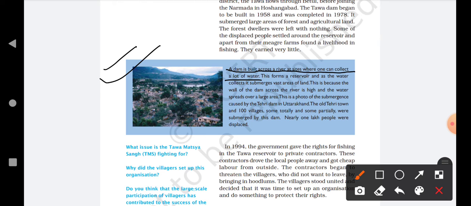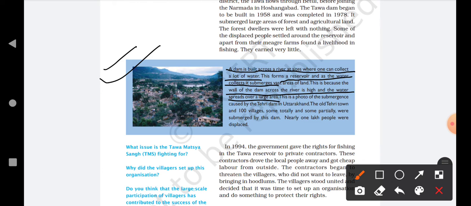Okay, this forms a reservoir, and as the water collects, it submerges vast areas of land, and this is known as reservoir. And when the water is collected in large amount, the areas that are near those reservoirs were also submerged. This is because the wall of the dam across the river is high, and the water spreads over a large area.